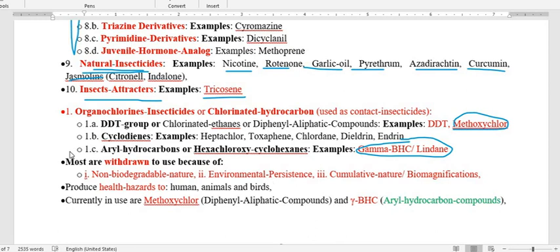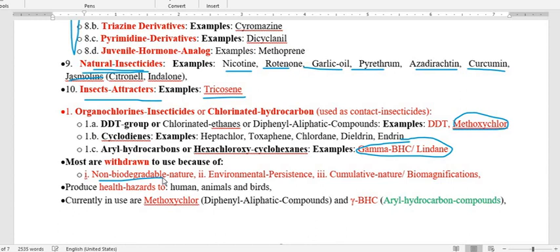The important point about the organochlorines is that we are not using this group very much because of its properties: it is not easily degradable, so it is non-biodegradable in nature.